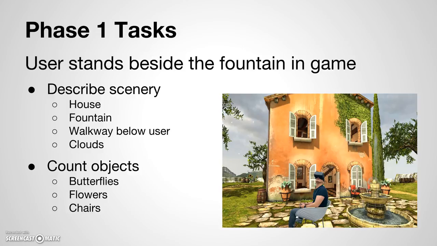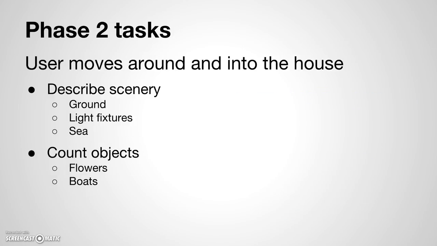In Phase 1, the user was stationary in front of the house. Users had to turn their head to see different parts of the game world as we asked them to describe various aspects of the environment, as well as to count in-game objects such as butterflies and flowers. Phase 2 was similar, except users also walked around and inside the house as they observed the environment.